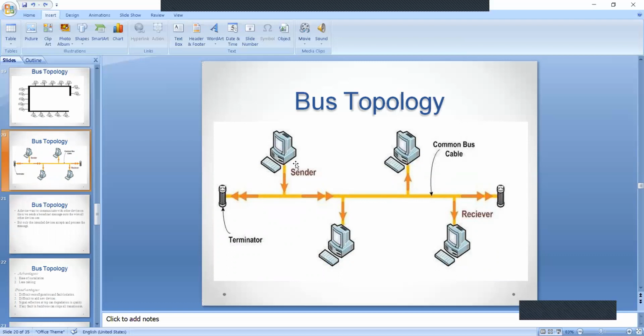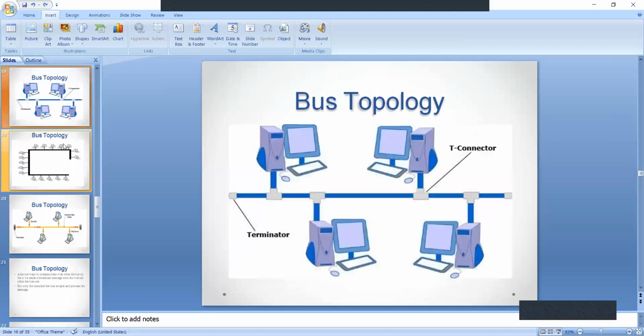How the transmission will happen in this bus topology is, if the sender sends the data, who will respond? Two more devices are also connected to this bus cable, but these two will not respond. Only the intended receiver, or intended destination, will respond. That means only the sender will transmit the data.